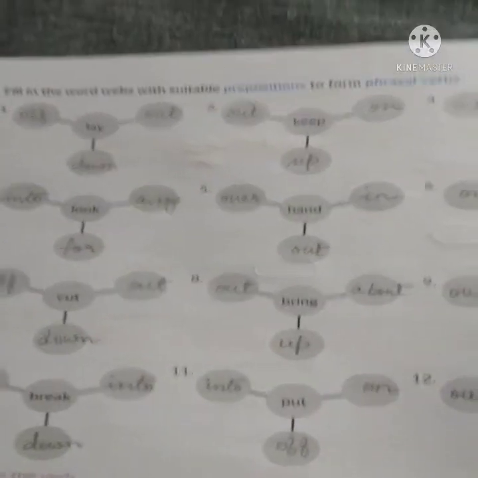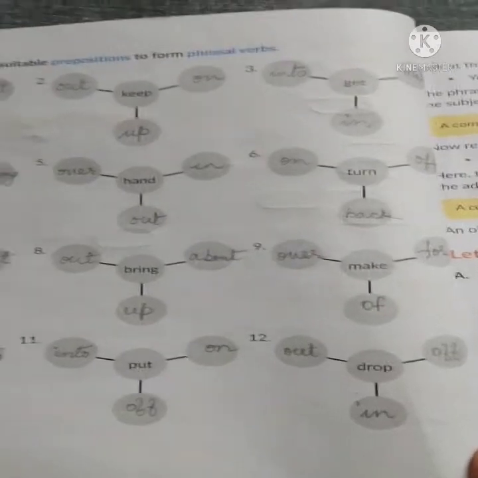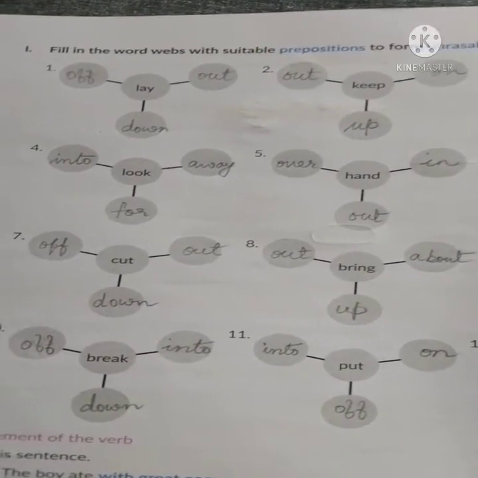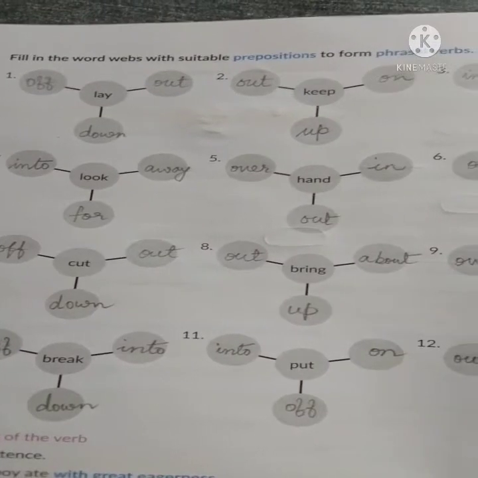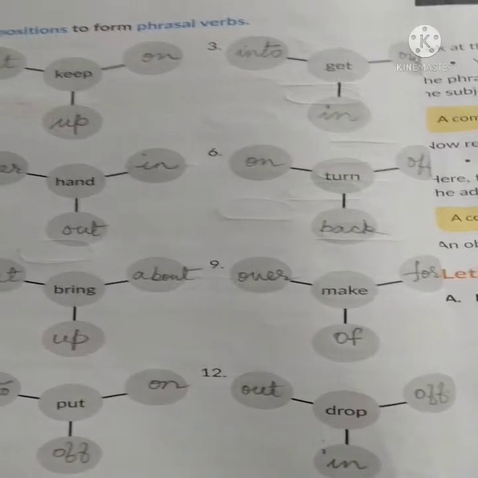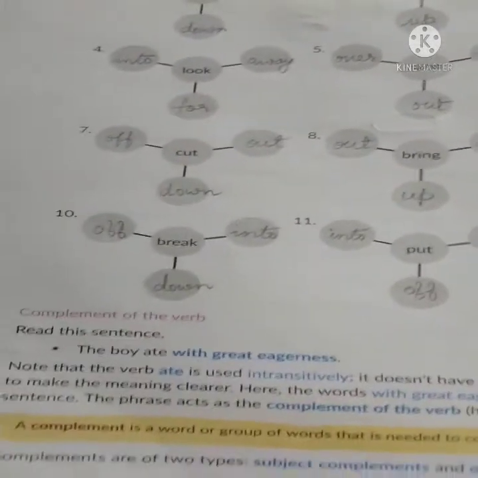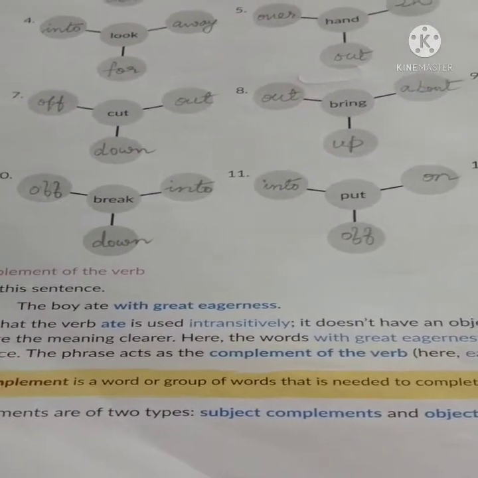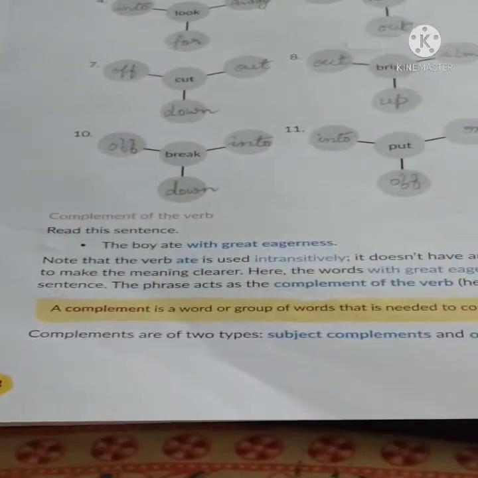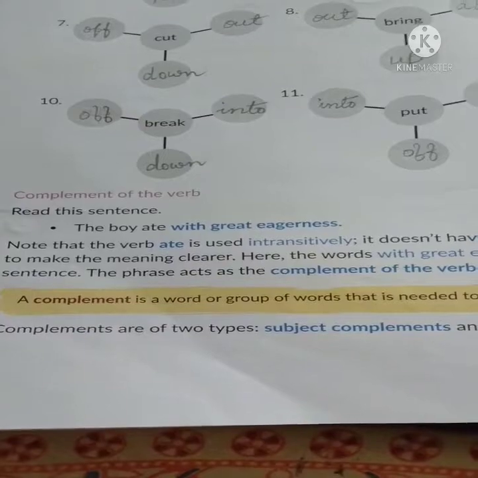Here is one exercise, that is exercise I, which I have solved for you, but you can also try it by adding which prepositions or adverbs will go with these verbs, that is lay, keep, get. All these words I have written, but you can also try your own. Then we have complement of a verb.